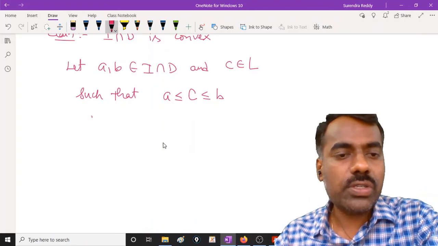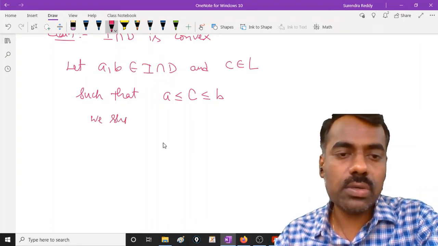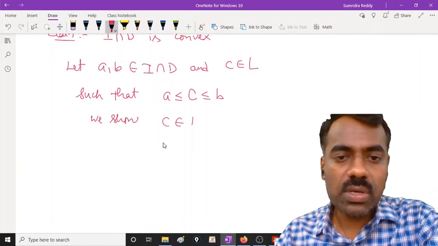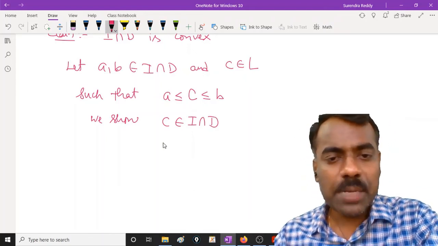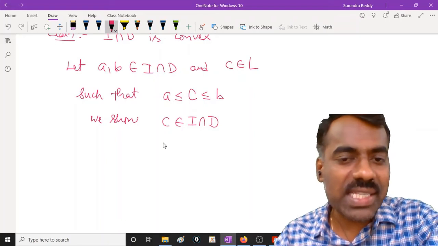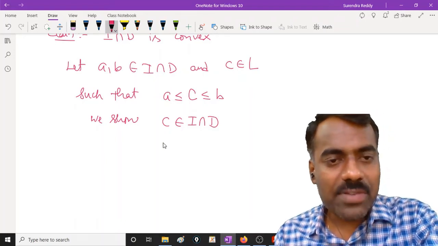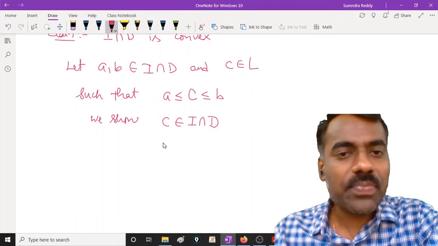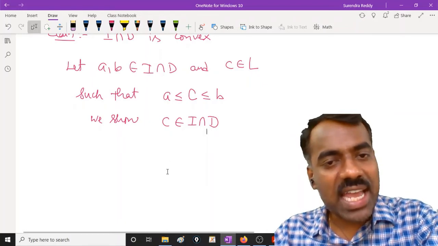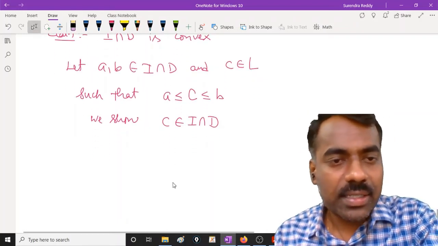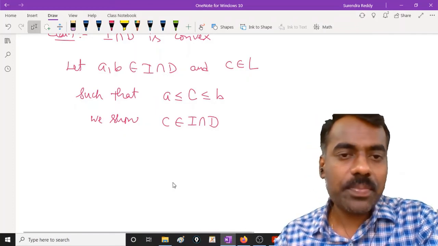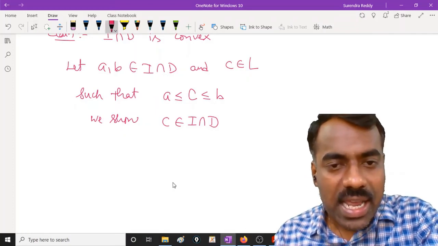So we will show that c belongs to I intersection D. That means we want to show that c is in I as well as c is in D, right? How can we guarantee that c is in I? By using the fact that I is an ideal and D is a dual ideal, right? So a is in I, and use this fact.